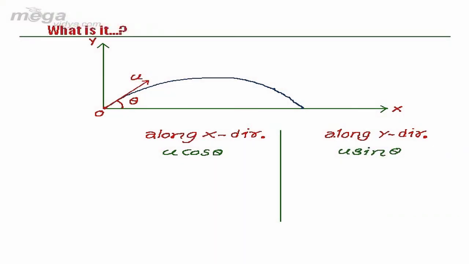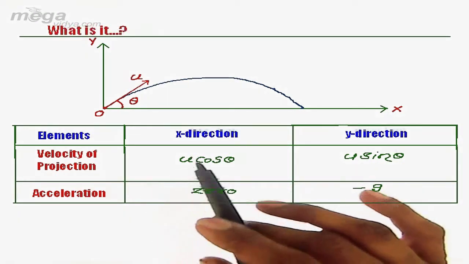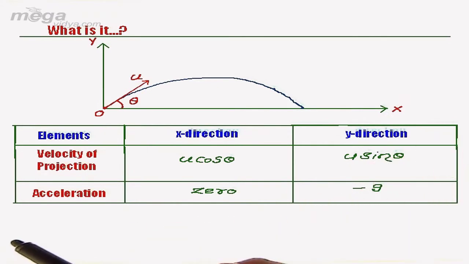If we talk about the acceleration, on decomposing this typical motion into two entirely independent one-dimensional motions, the known elements about this cricket ball are: velocity of projection in x direction is u cos theta, and in y direction it becomes u sin theta.